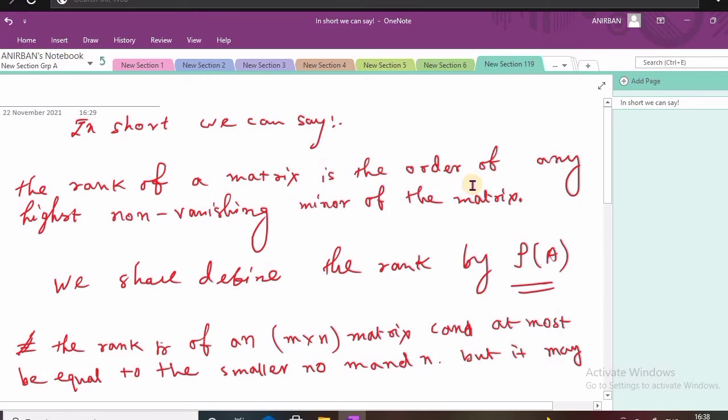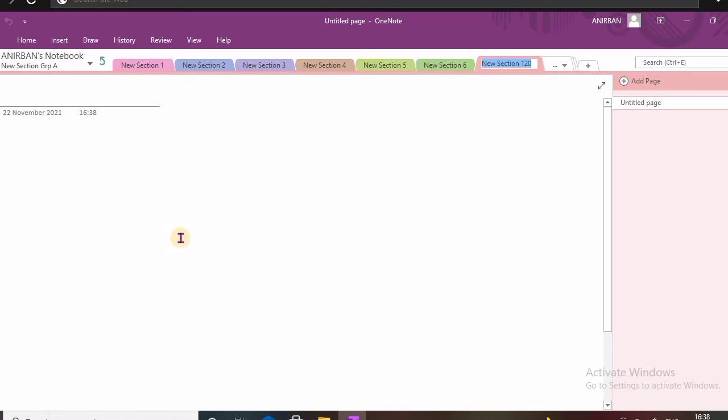And now we are going to discuss two important results that will be very helpful for the problem solving approach. Maybe I am not discussing the proof of these results, but these are very important results.